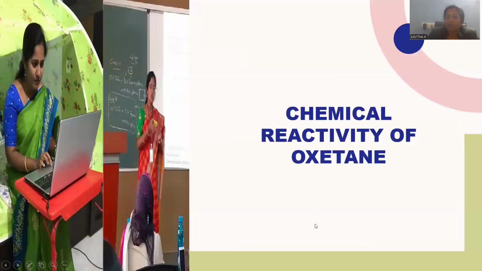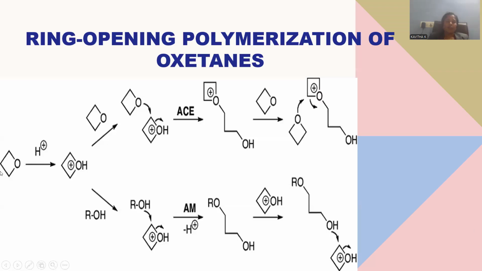By this, we have already gone through the properties related to the oxygen molecule. Now we enter into another segment called chemical reactivity of the oxygen molecule. How it is able to exhibit chemical reactivity, that we are going to observe. Whenever the oxygen molecule is protonated, protonation will occur at the oxygen atom. Oxygen has lone pairs of electrons with a strong tendency to take the proton, and oxonium ion formation is possible,